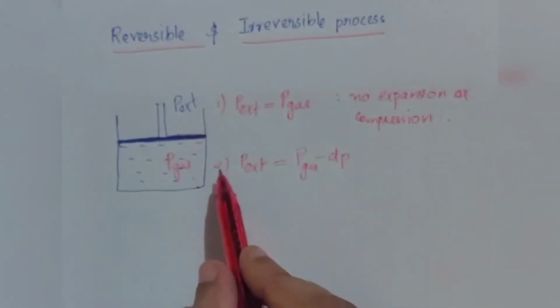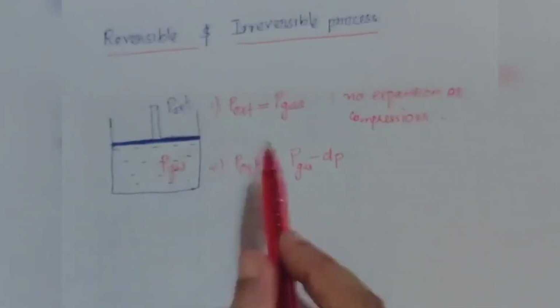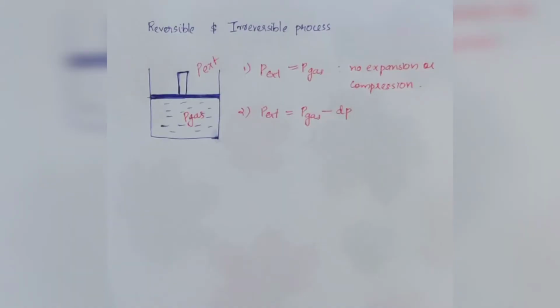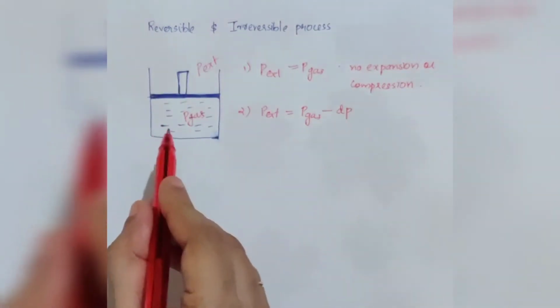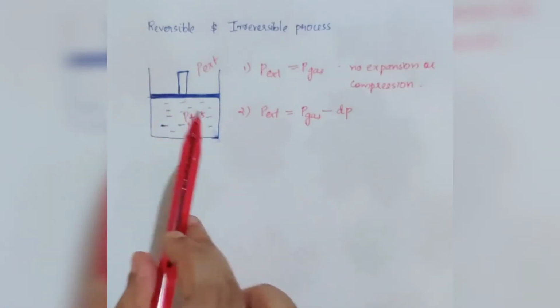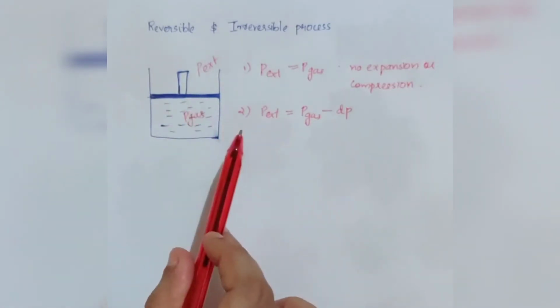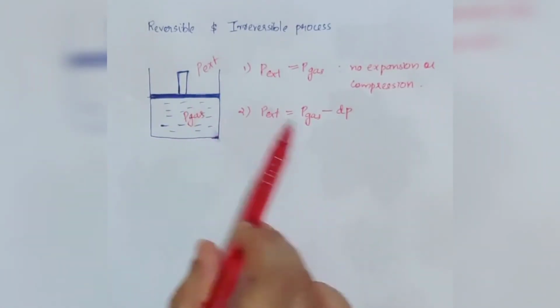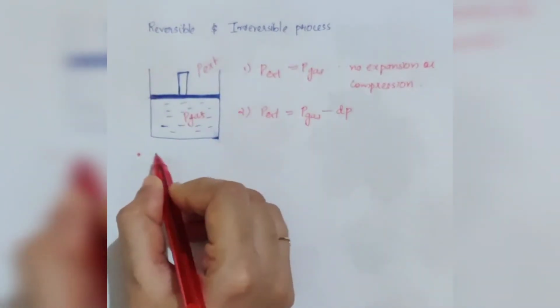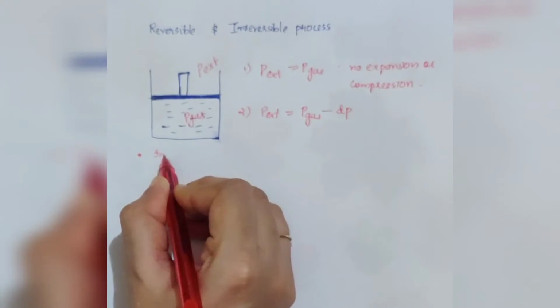Such a process will take infinite time to accomplish. That is, we can conclude that a reversible process is a process carried out infinitesimally slowly.